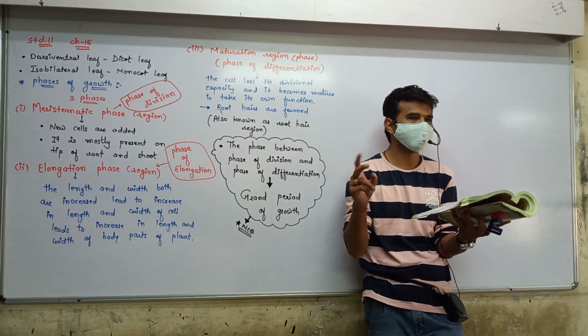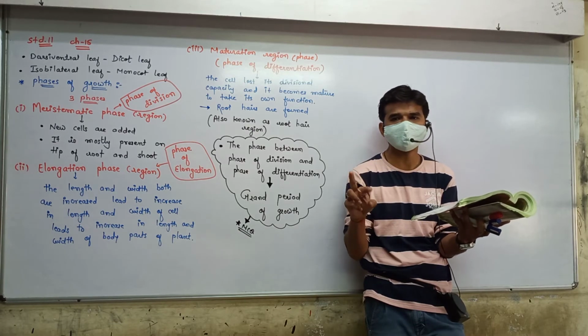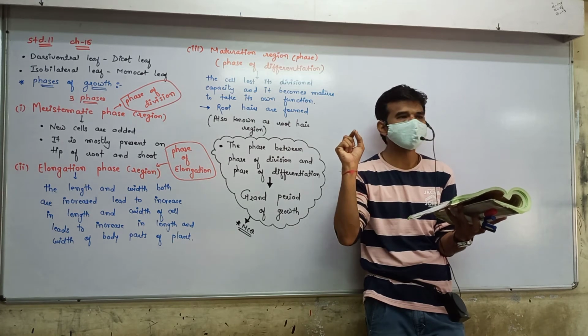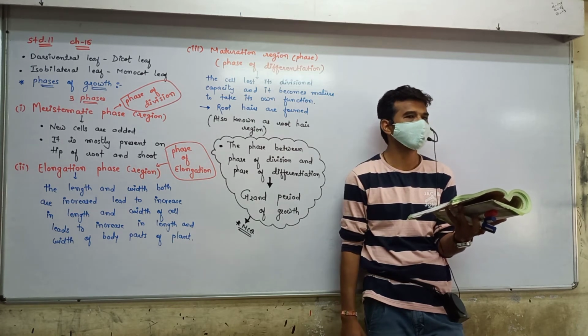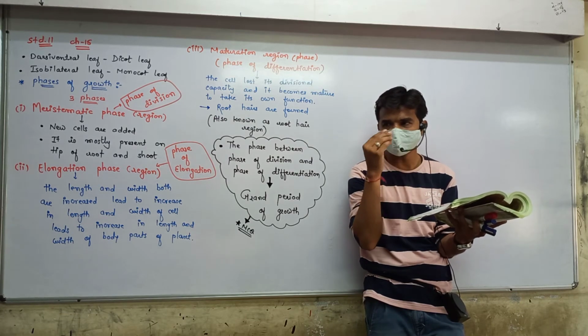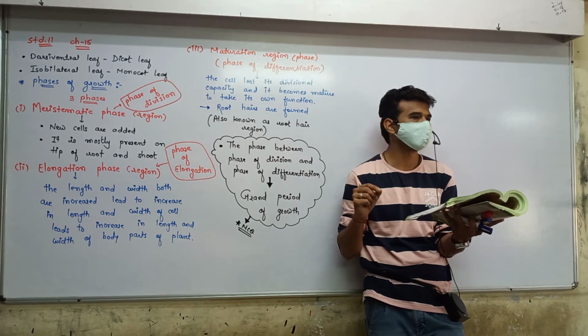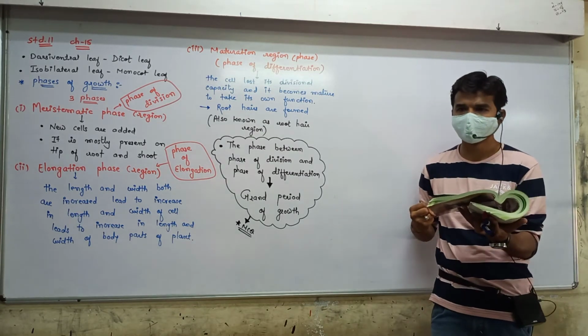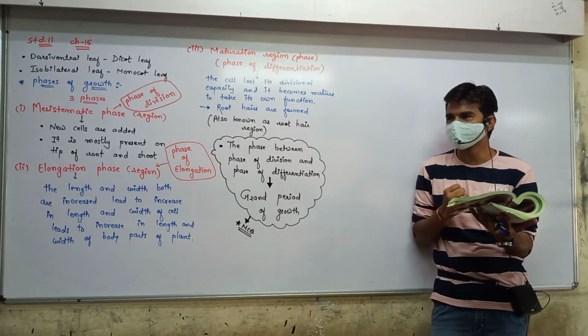So here, abundant exchange of material from one cell to another leads to a maximum rate of respiration. During the growth phase, the respiratory rate is maximum, so much more energy is gained. As a result, much more growth occurs.